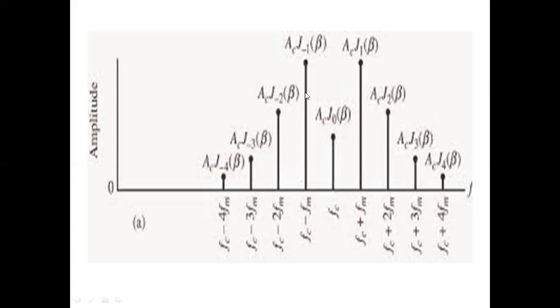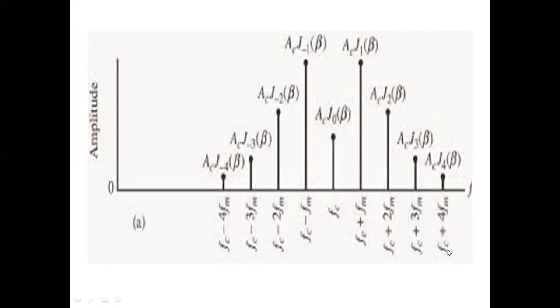If you consider the first pair of sidebands here, 1 into 2fm. If you consider 4 pairs of sidebands, this is 4 pairs of sidebands. So bandwidth is equal to fc plus 4fm minus fc minus 4fm. We are getting it as 8fm in this diagram.